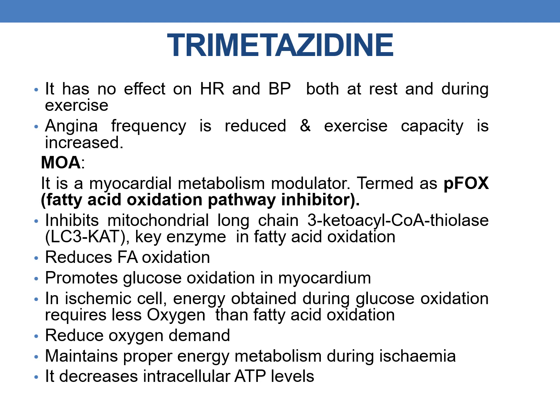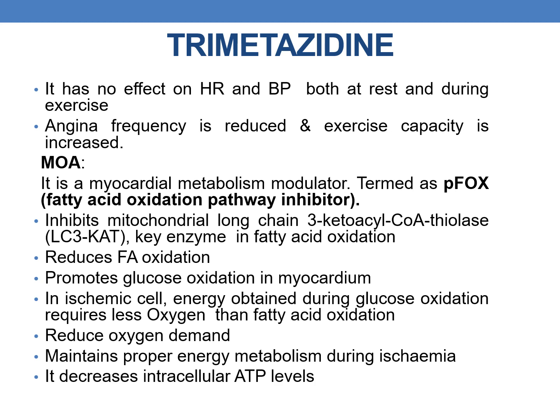It inhibits the mitochondrial long chain 3-KAT enzyme, which is a key enzyme in fatty acid oxidation, and this reduces fatty acid oxidation and promotes glucose oxidation in myocardium. And generally, in ischemic cells, the energy obtained during glucose oxidation requires less oxygen than fatty acid oxidation. So trimetazidine, by promoting glucose oxidation in myocardium, reduces the oxygen demand and maintains proper energy metabolism during ischemia.